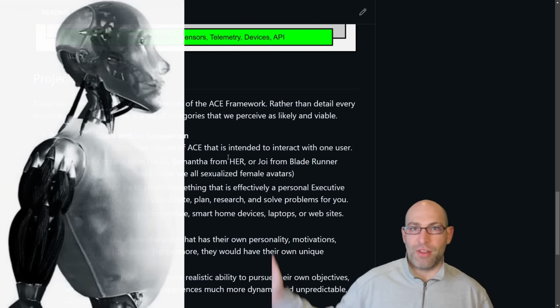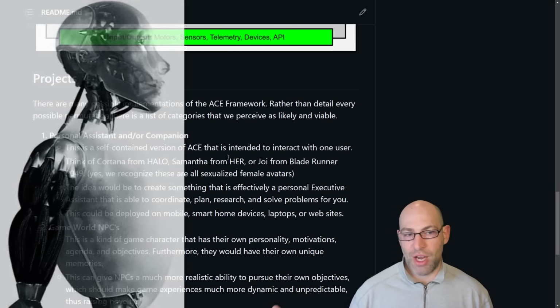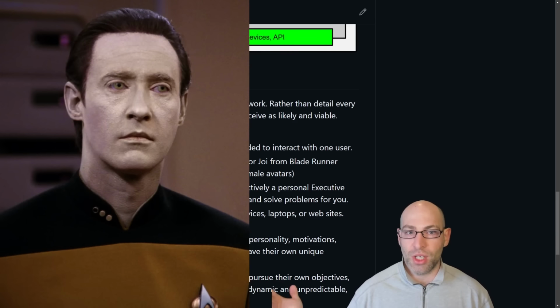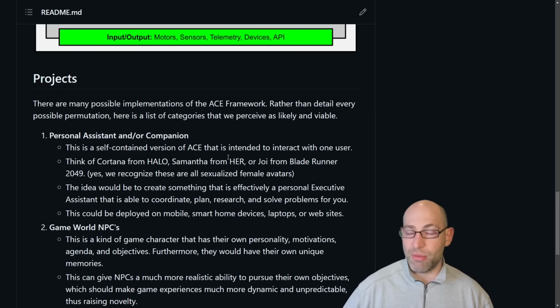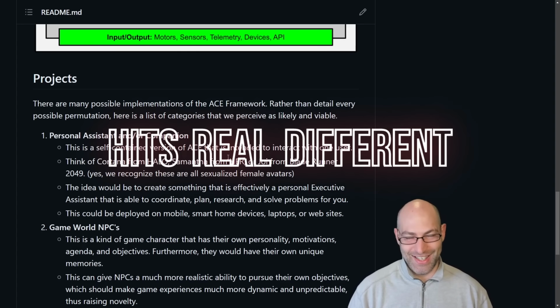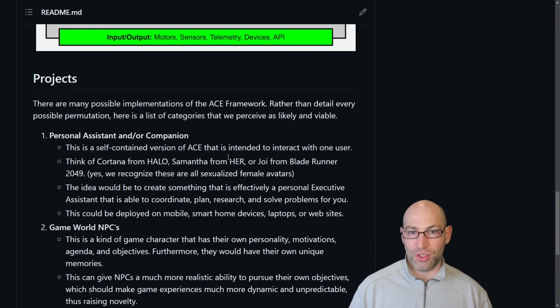Just think like robot. Think the Nestor Class 5 from iRobot. Think about Commander Data from Star Trek. Think about Samantha from the movie Her, which I just rewatched, which, man, that movie hits different today. Ten years ago, when Her came out with Joaquin Phoenix and Scarlett Johansson, it was all speculation. Now it's being realized.